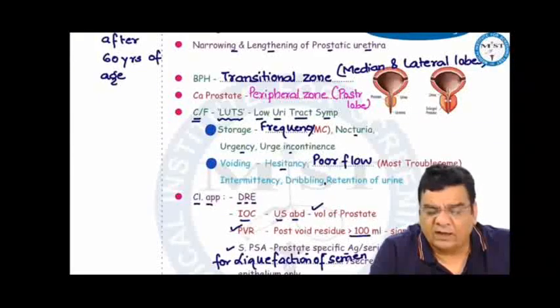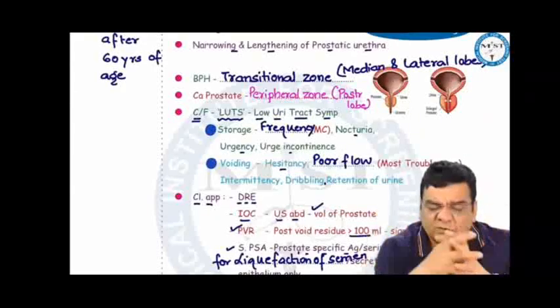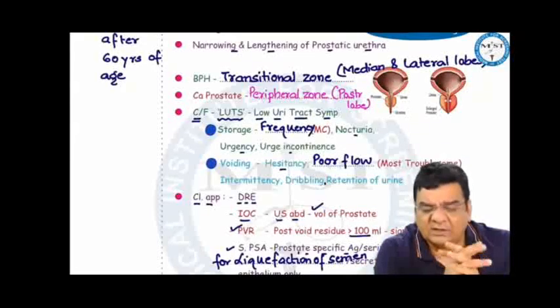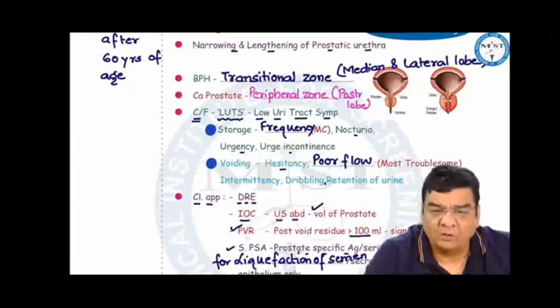Poor flow. The caliber of the urine stream has gone down drastically. When the patient tries to strain, the lobes of the prostate come even closer to each other and the urine stops. That is intermittency. And then the patient may present with dribbling of urine. How to approach these old gentlemen?